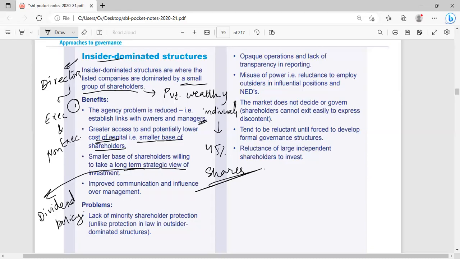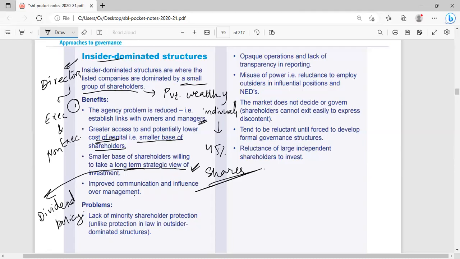But suppose they expect the management to give them regular dividend, or there should be regular growth in dividend, then definitely management will make a balanced approach which will contain long-term and short-term strategic view both.